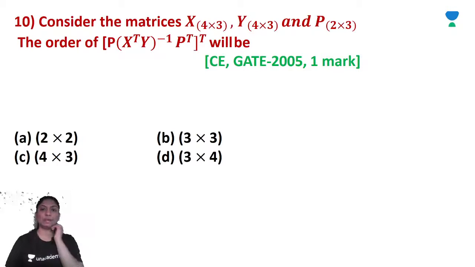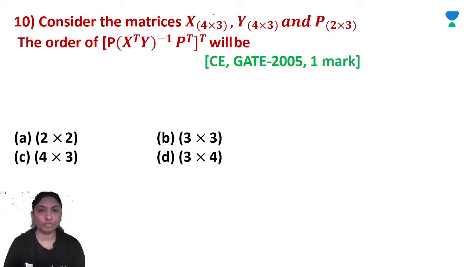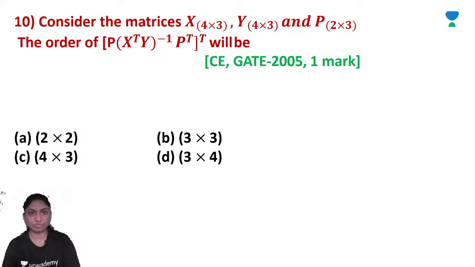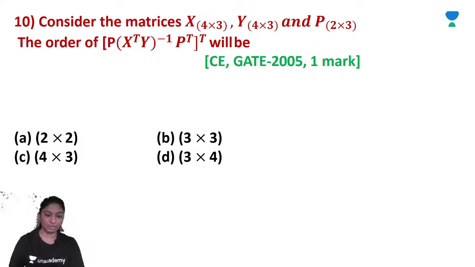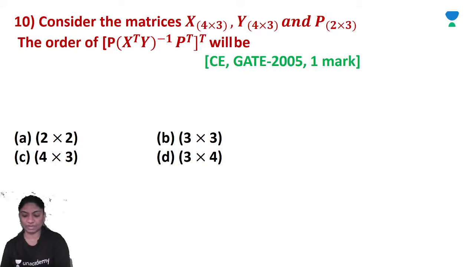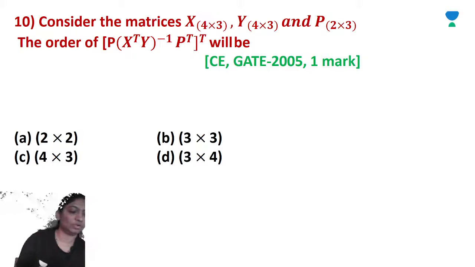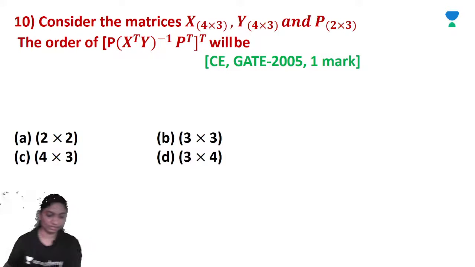Now consider the matrices X of order 4 by 3, Y of order 4 by 3 and P of order 2 by 3. The order of P (X transpose Y) inverse P transpose will be? It's a very interesting question. Now see, we have to find out the order of this matrix. So how to find out the order of this matrix? Now let's see.